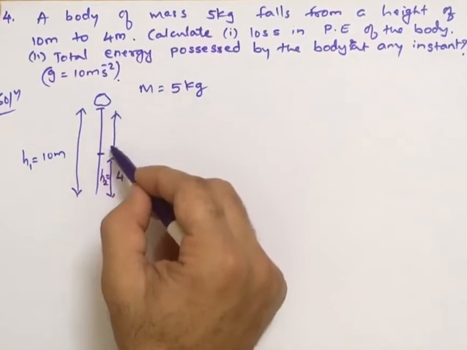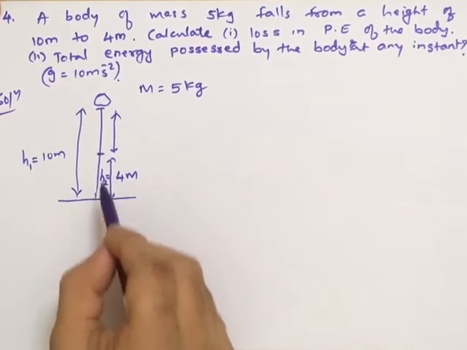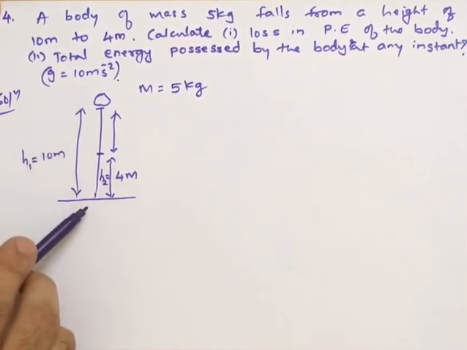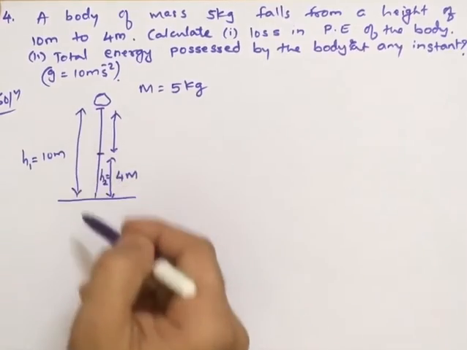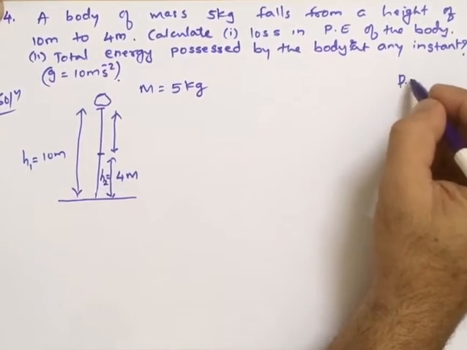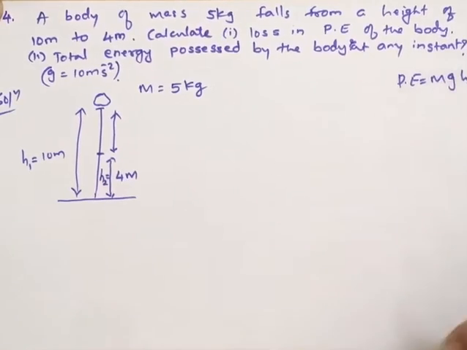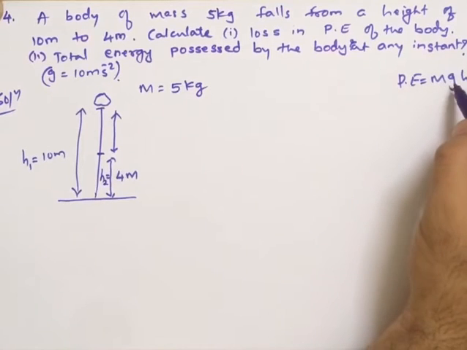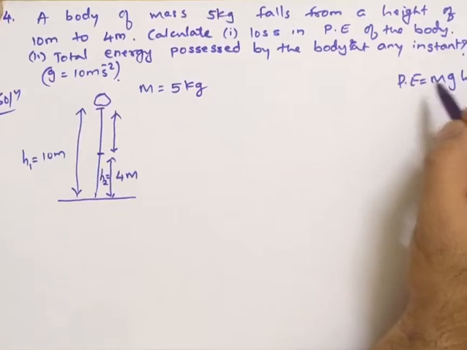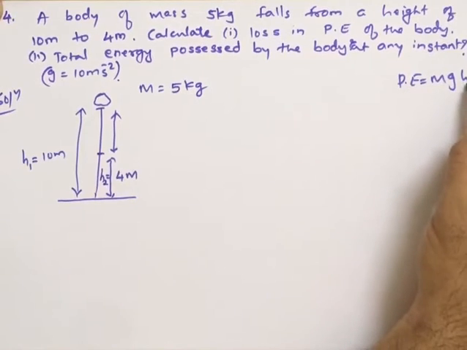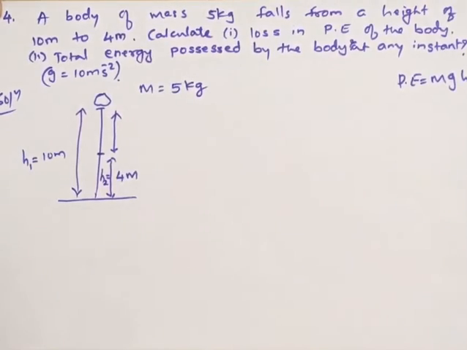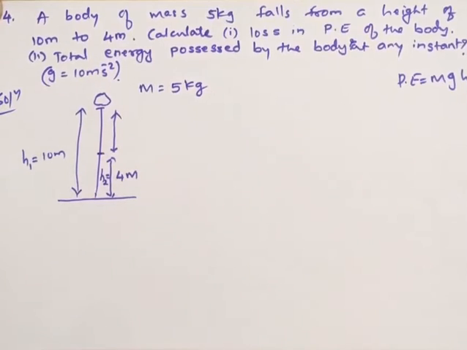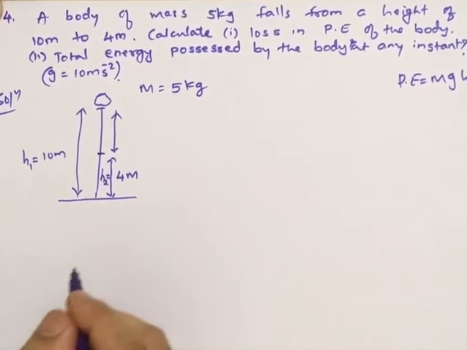As the body is moving down towards the earth, the potential energy will be decreasing, yes or no? Why? Because the height of the body from the ground is decreasing. As height decreases, potential energy decreases, because we know that the potential energy formula is m into g into h. Potential energy is directly proportional to mass, gravity and height. More the mass, more the potential energy; more the gravity, more the potential energy; more the height, more the potential energy. So as the height is decreasing, the potential energy also decreases. So we must find the loss in potential energy.